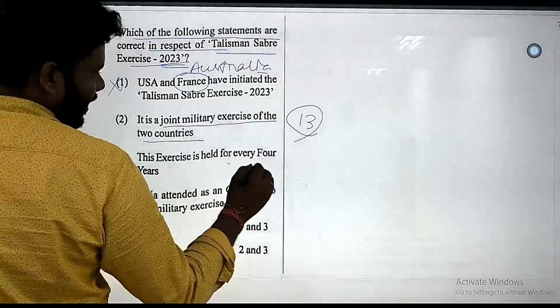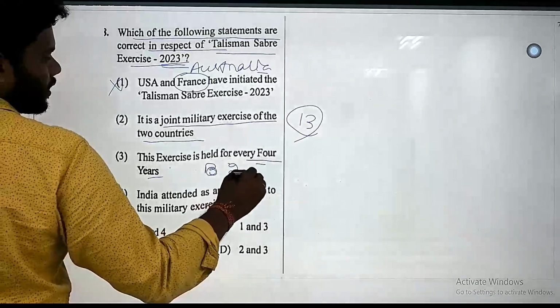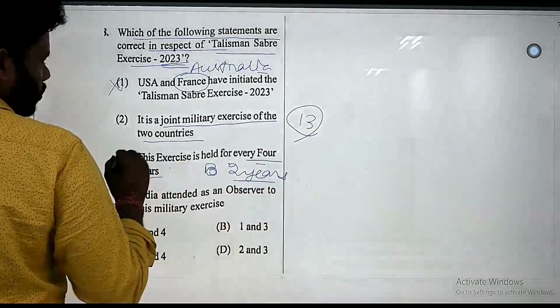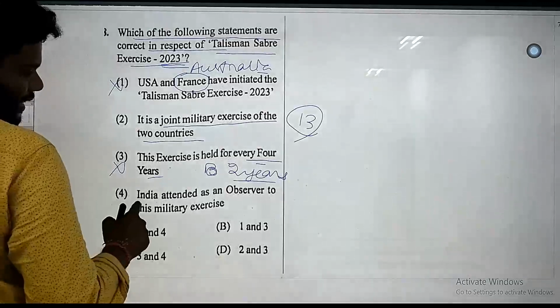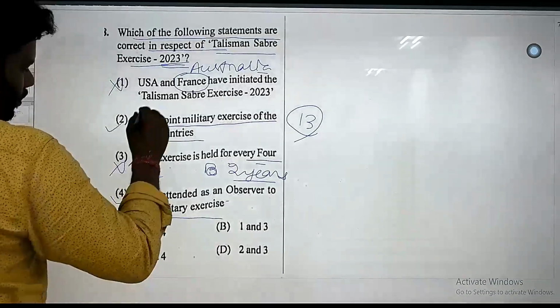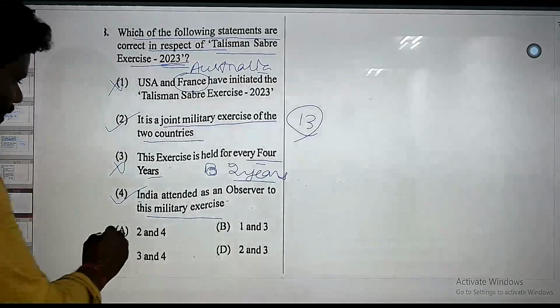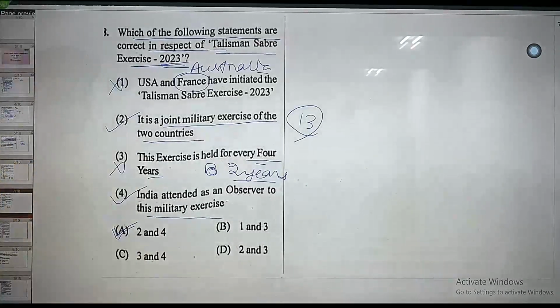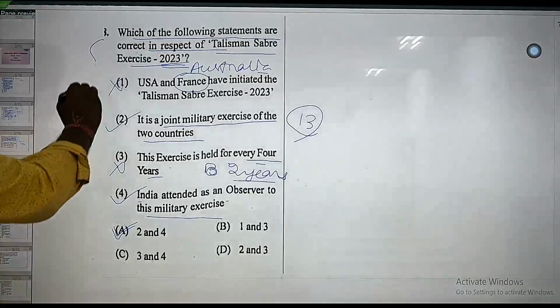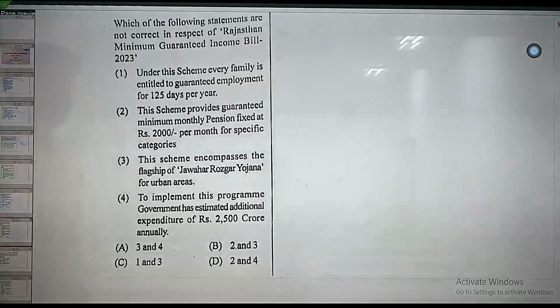This exercise is held every 4 years, no, it is biennial, every 2 years. So this statement is also wrong. India attended as an observer to the military exercise. This is also correct. So right answer will be 2 and 4. So here option A is the correct answer. 2 and 4 is the correct answer here. So here it is Australia and United States. It is one of the major exercises between Australia and the United States of America.